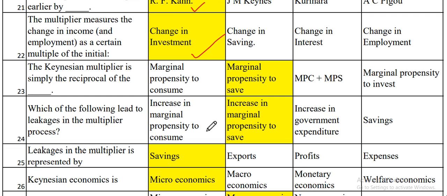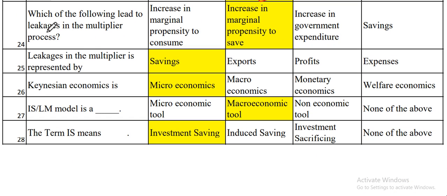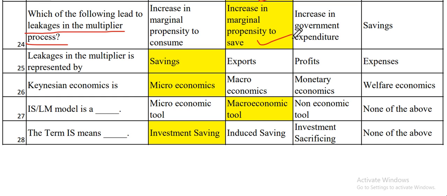Next one is, the Keynesian multiplier is simply the reciprocal of marginal propensity to save. Now the next one is, which of the following leads to leakages in the multiplier process? Now they have asked you about the leakages in the multiplier process. So the appropriate answer is increase in marginal propensity to save. Whenever there is an increase in the marginal propensity to save, it can lead to leakage in the multiplier process.